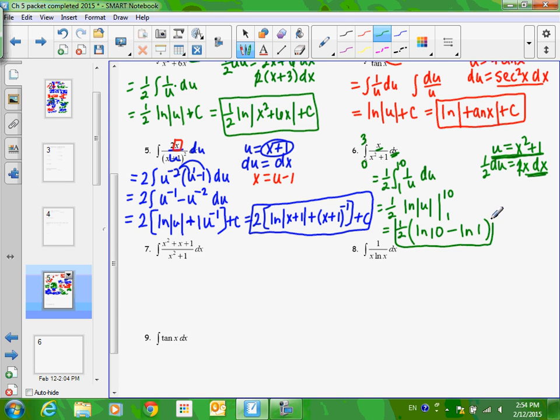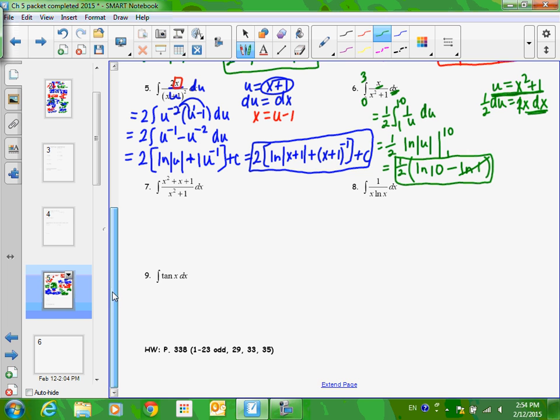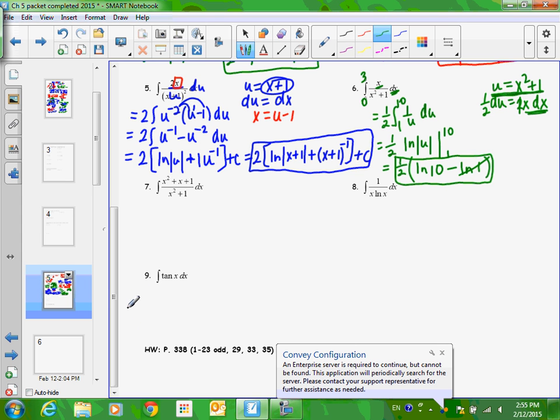Now, could you simplify this at all? Is there anything in here that you know what it is? So probably if this was multiple choice, that wouldn't even be there. All right, so that's what you do when you have bounds. We're just taking what we did before, and then it's just in a natural log problem. Okay, let's look at number 7.